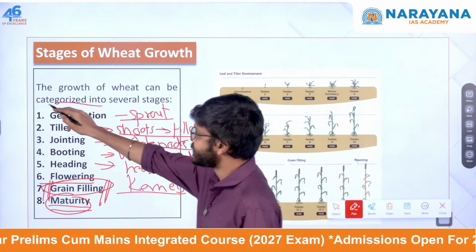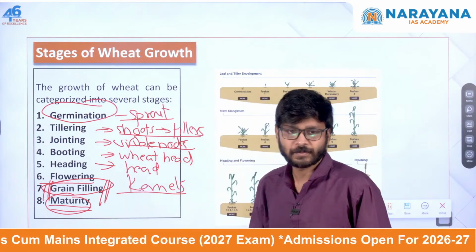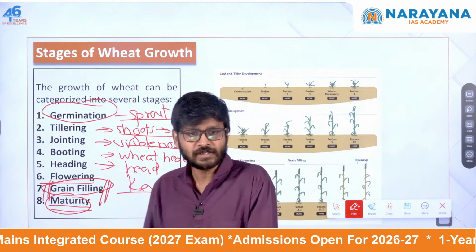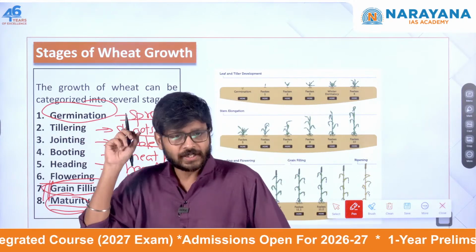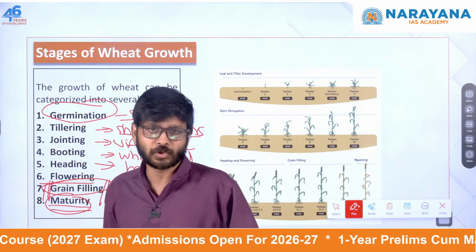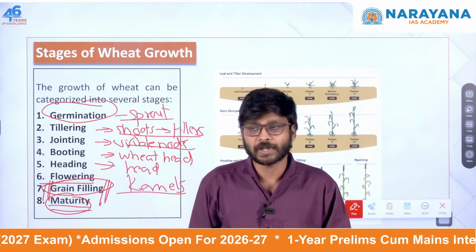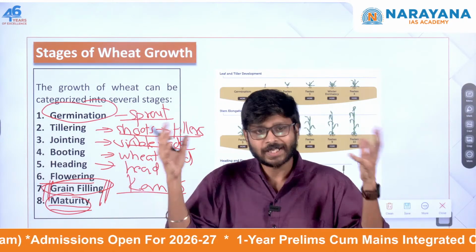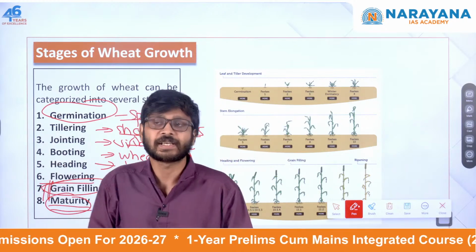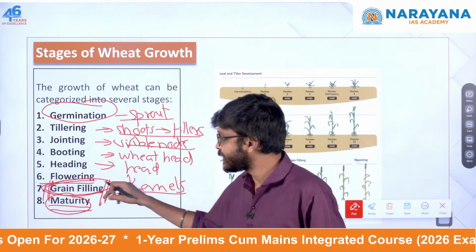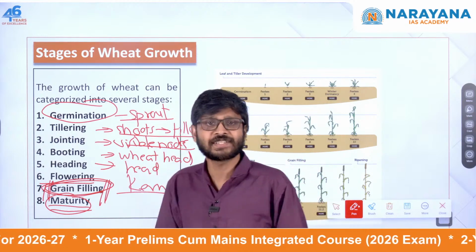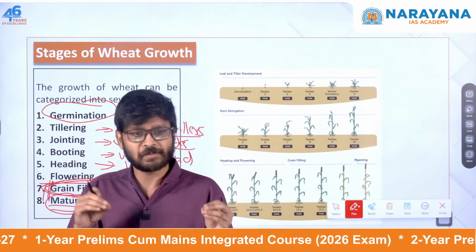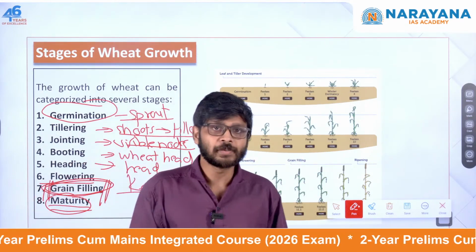It will be sown in maybe December or October only. The harvest will happen in April. So this is a time where the temperature will be increased. Around that time grain filling will also be happening. So this is a heat stress. A lot of heat stress is happening in this particular stage, which means yield will be low.